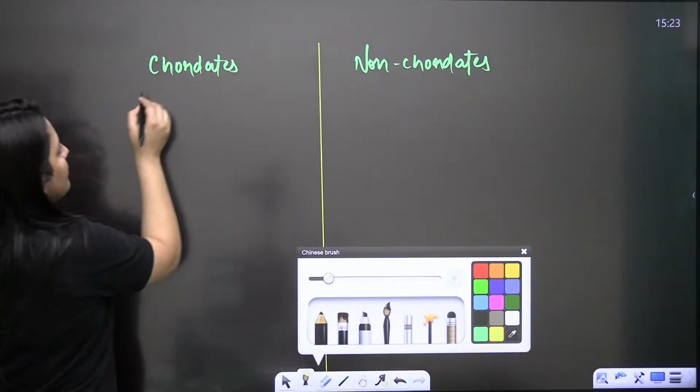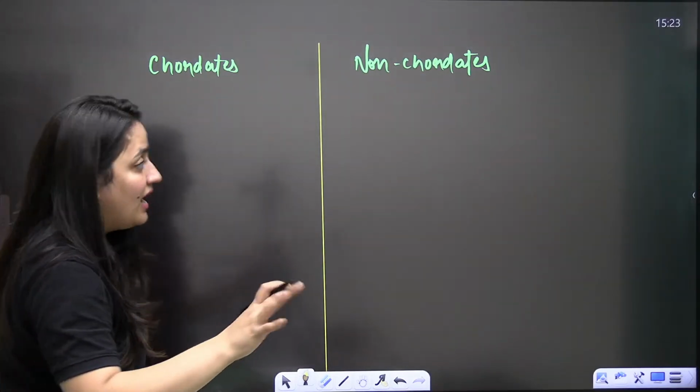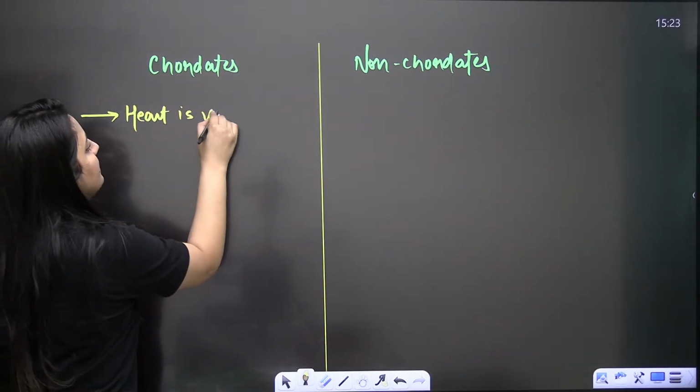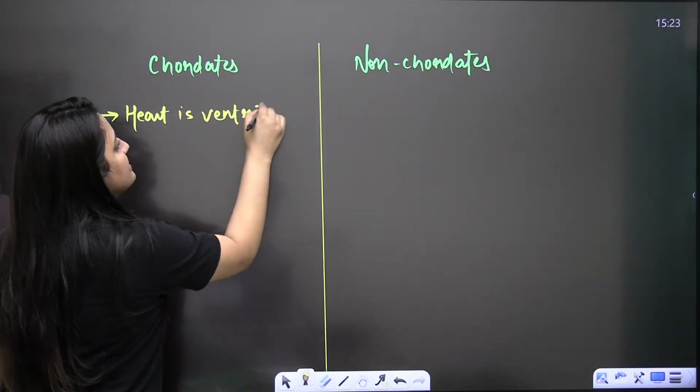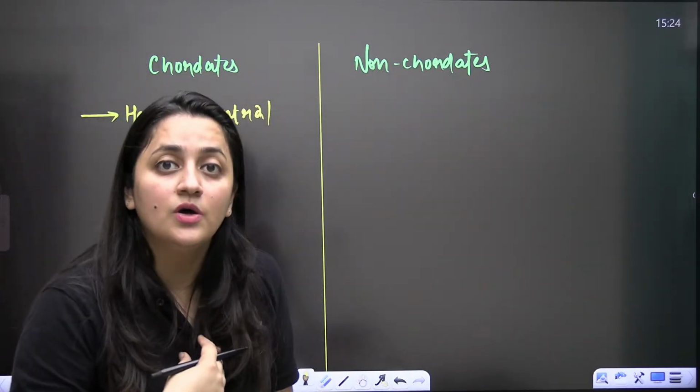So bache, when you talk about the chordates, other than these 4 characters, what you need to keep in your brain is that the heart here is ventral, right? We human beings are chordates, so our heart is on the ventral side.